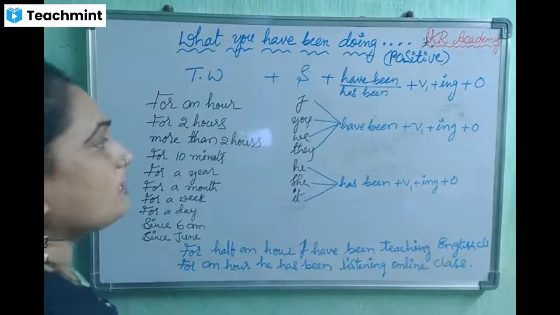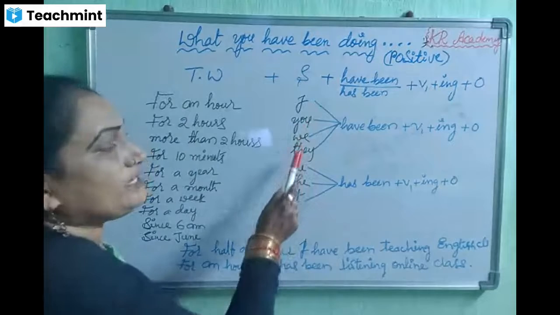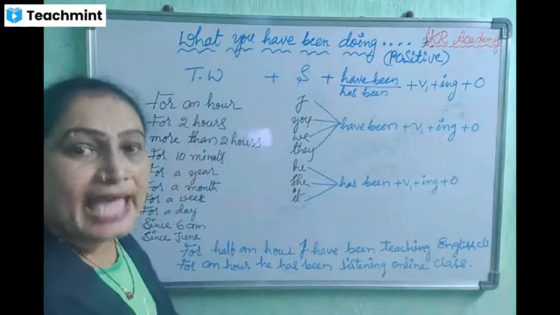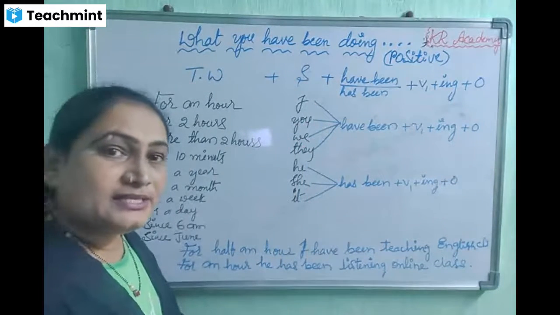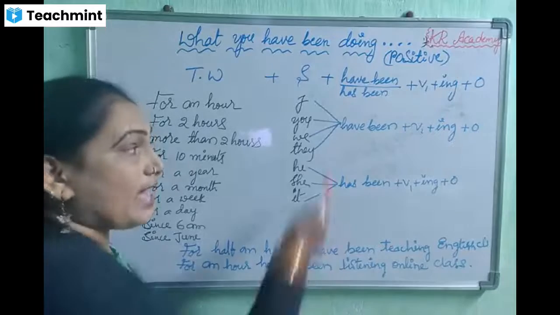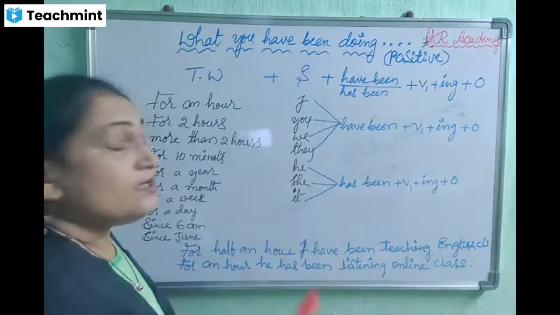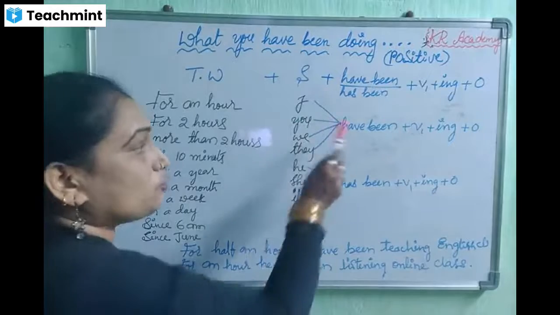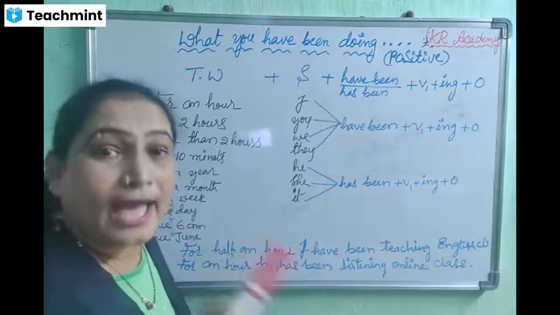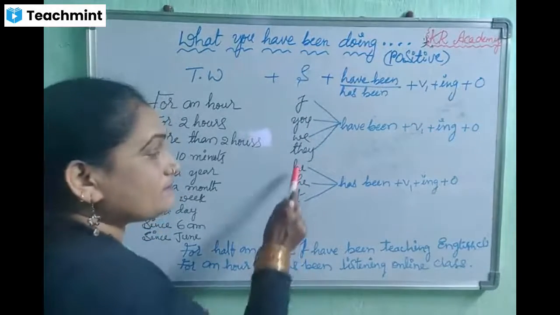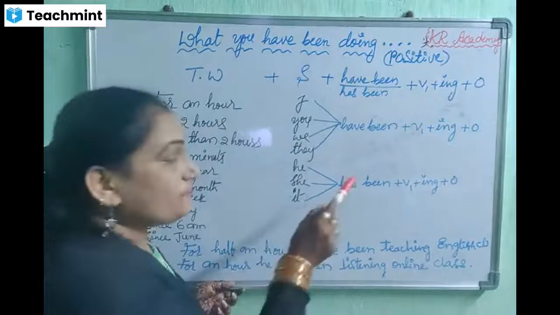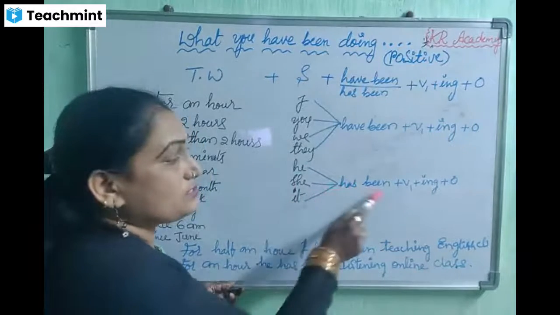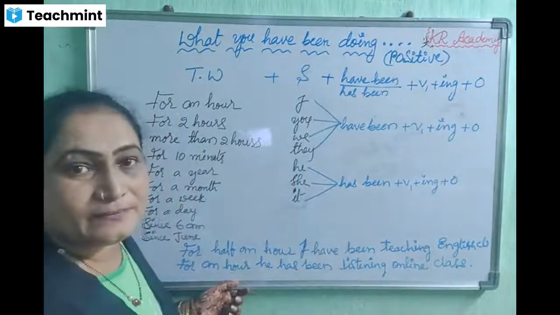Now, you know that for I, you, we, they subjects we use have. In earlier sentences, we were using have. But for those subjects, we now use have been, and for the subjects that use has, we now use has been.